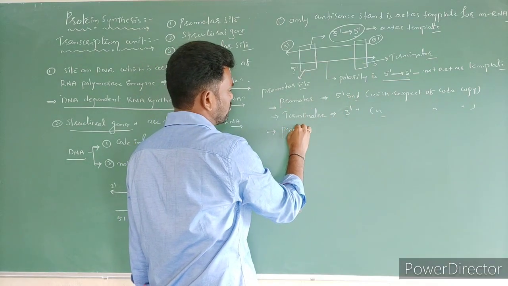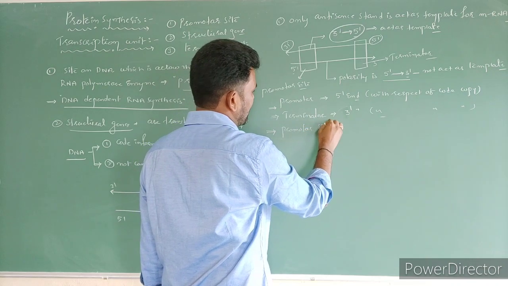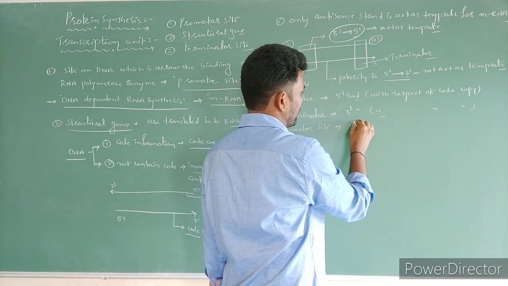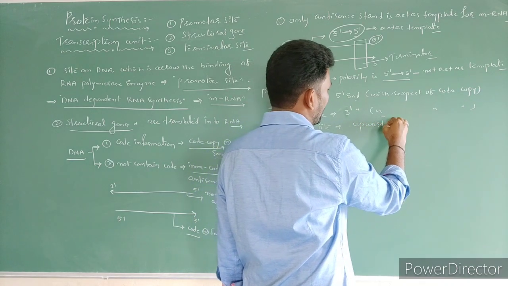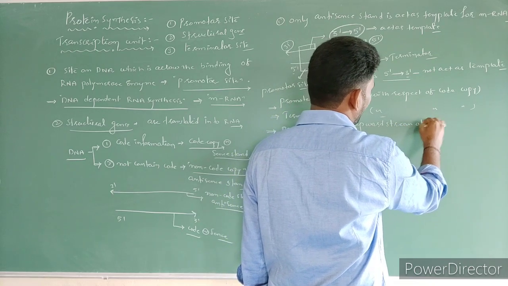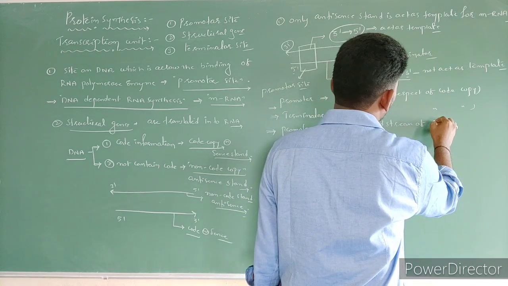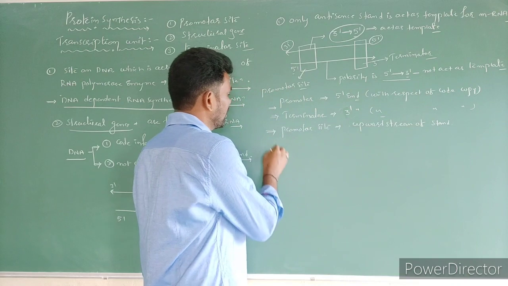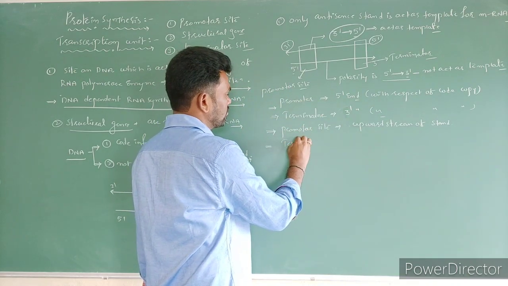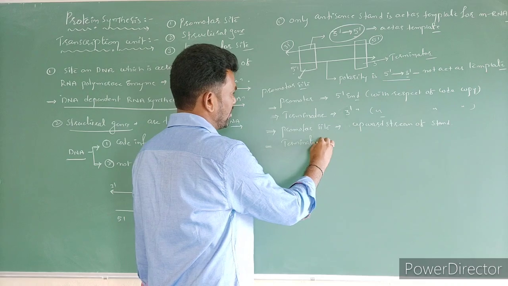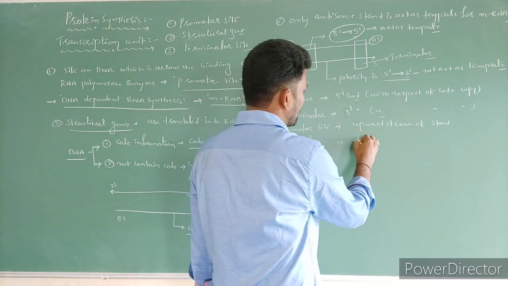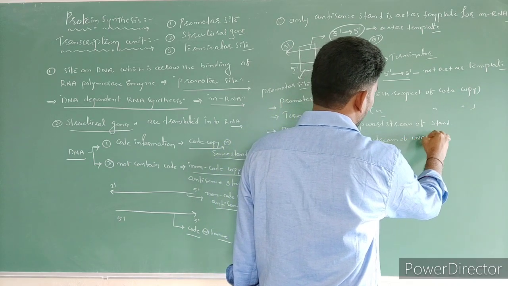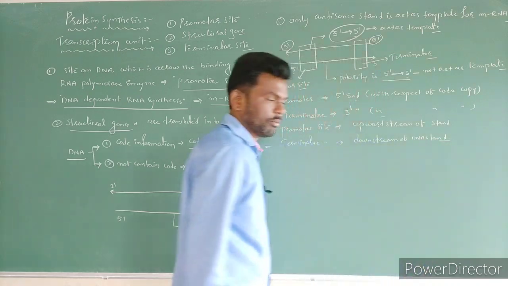Promoter side we can call the upstream of the DNA strand. Terminator side is towards the downstream of the DNA strand with respect to the promoter.